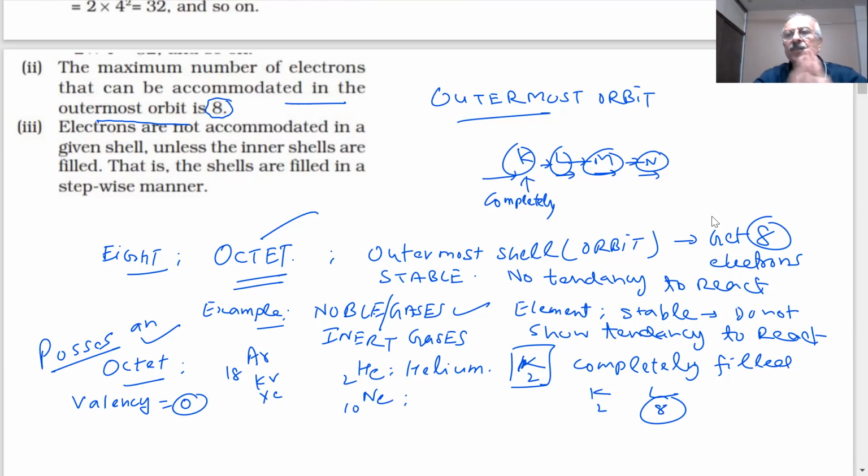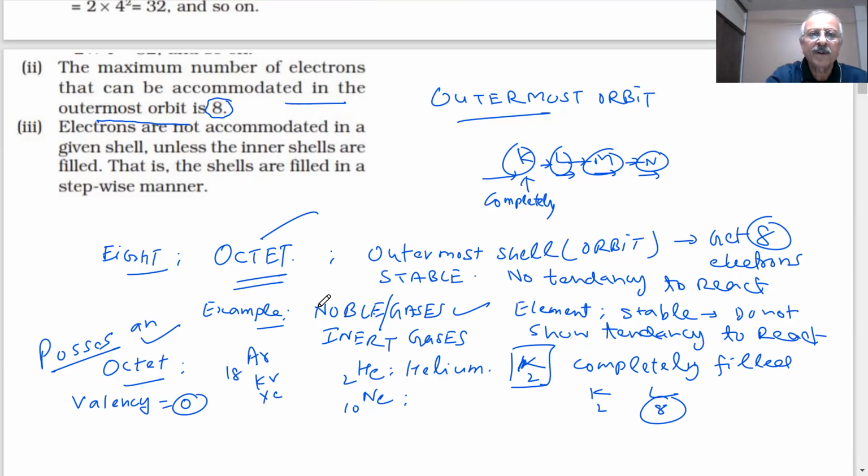Okay, is it clear? Yes, sir. But other elements do not have an octet, so they will react. Why will they react? To complete the octet, to complete 8 electrons in their outermost shell. Then they will be happy, as they become stable like the noble gases.